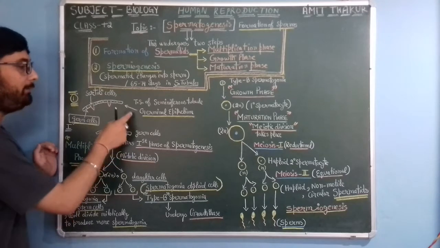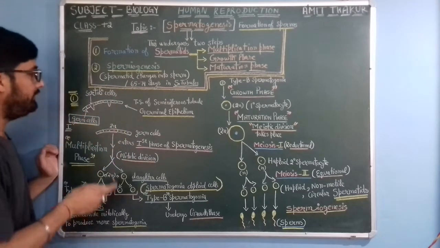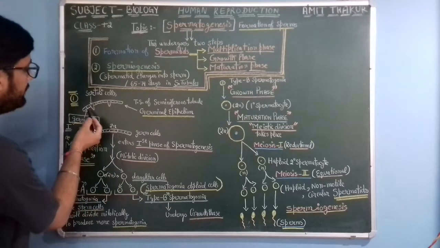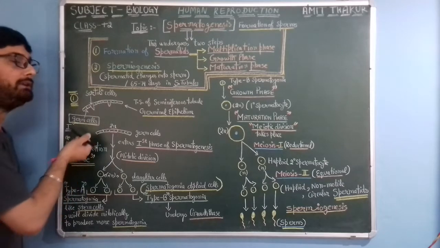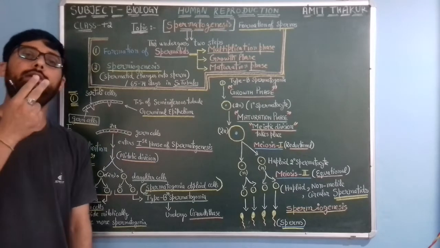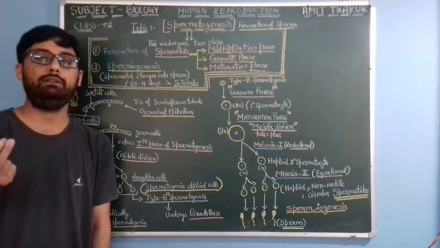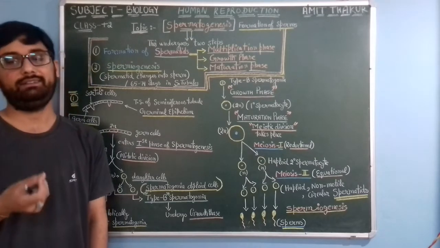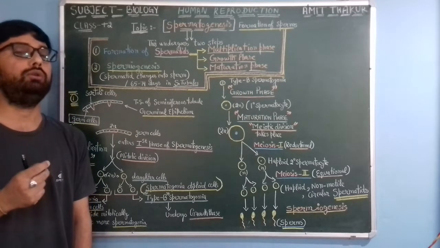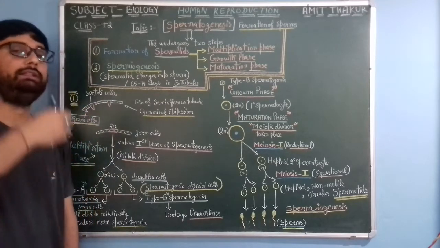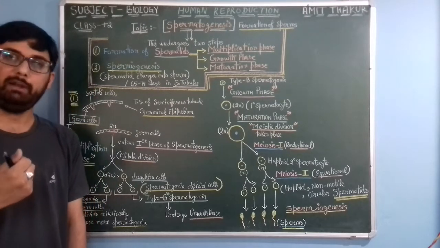In the germinal epithelium layer there are two types of cells: one is germ cell and the second one is Sertoli or nurse cell. And germ cells undergo mitotic and then meiotic division in order to form sperms or spermatids.